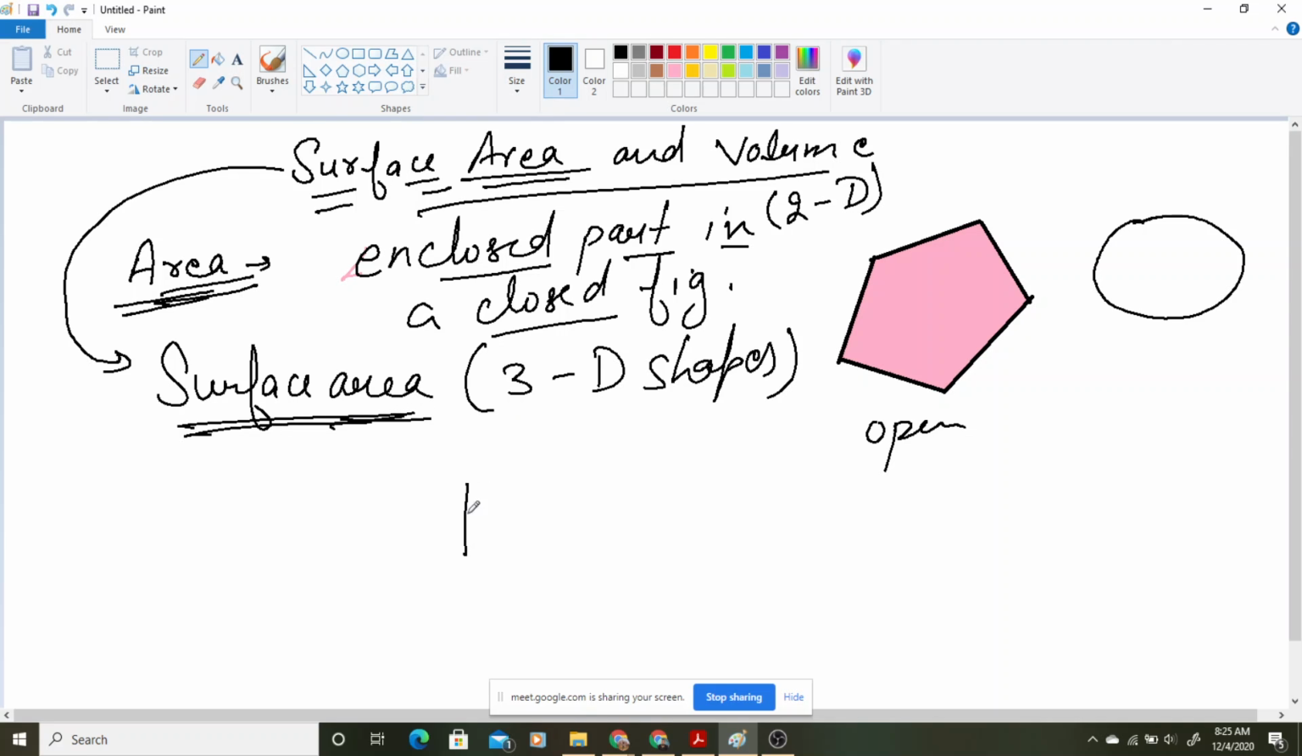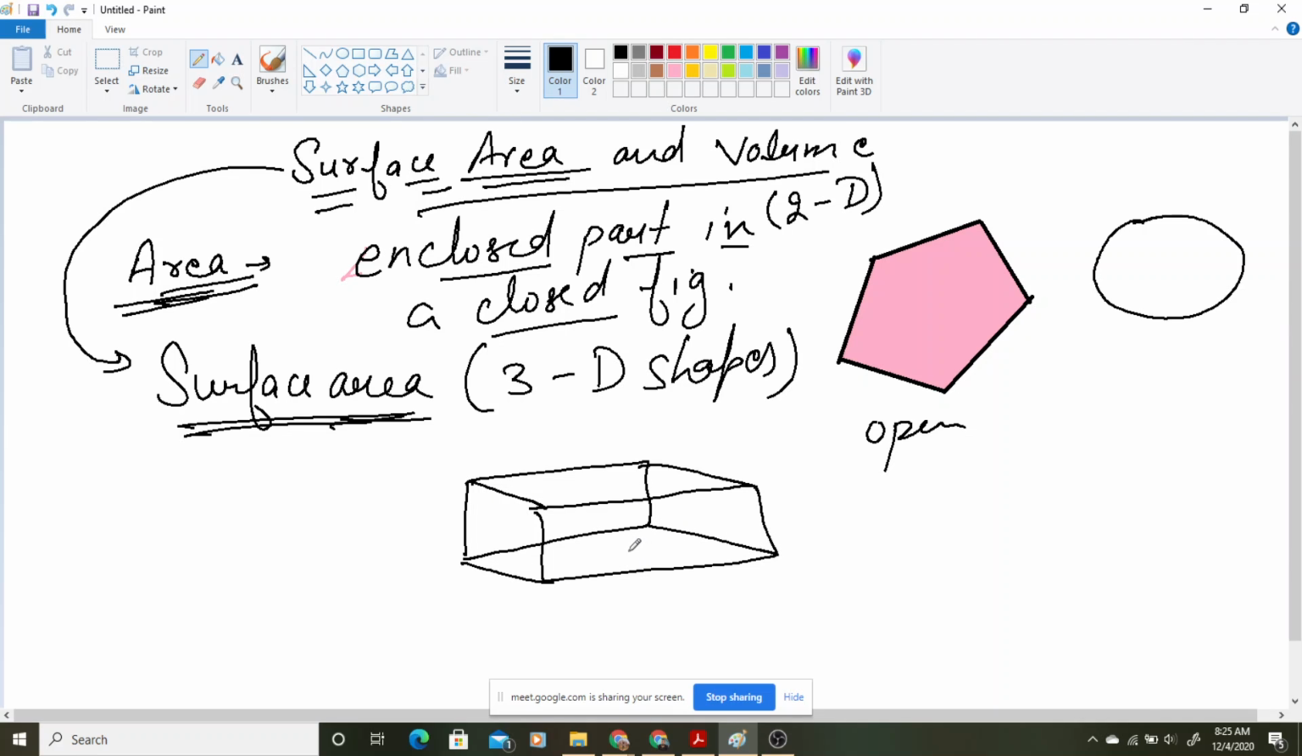Suppose you are having this kind of some box in which some gift is there for your friend. Okay, suppose this kind of box is there, you want to gift it to your friend, but you have to wrap it, right? हम लोग किसी को गिफ्ट देते हैं, then we wrap it with some golden paper or something like that. So what part you will be covering? कौन सा पार्ट तुम लोग कवर करोगे? Its surface area. Yes, you will cover all its surfaces.